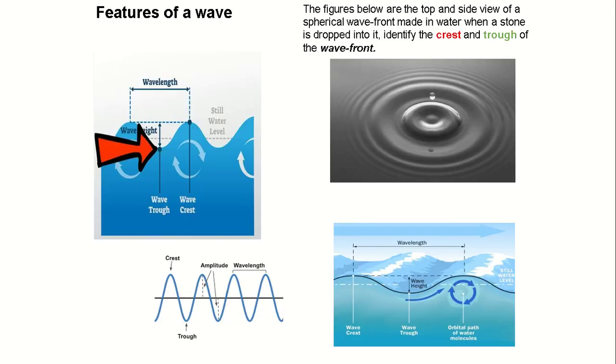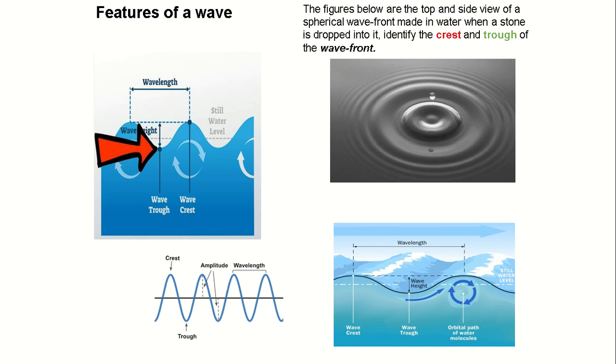Now the features of waves. You need to understand that waves have a lot of features, a lot of things that are similar with them. We have the wavelength, we have the amplitude, the crest, the trough, the period, and so on.